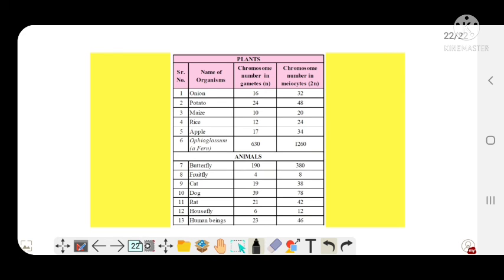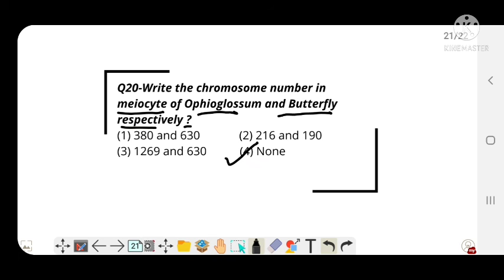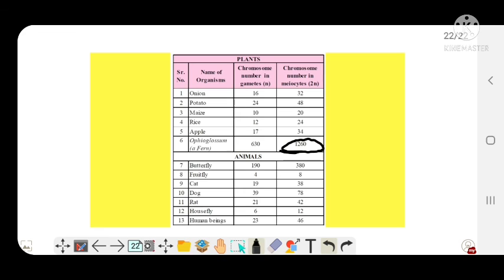Ophioglossum in meiocyte has 1260, whereas in the options there is no option which contains 1260. It is 1269. So the correct answer is option D, none of these. And for butterfly it is 630. It is correct, but this is not correct. So all the options except option D are incorrect. This is the last slide which I have added. You can refer to it or you can take a screenshot of this.